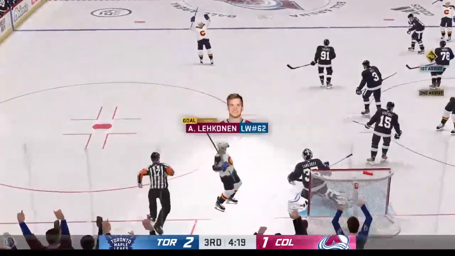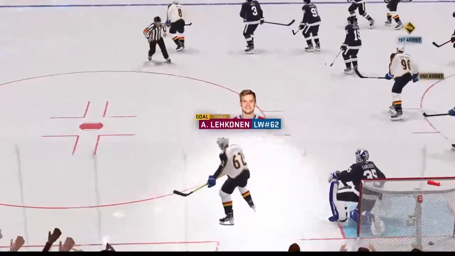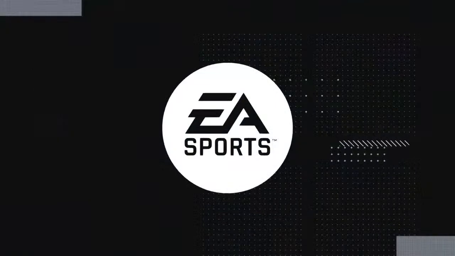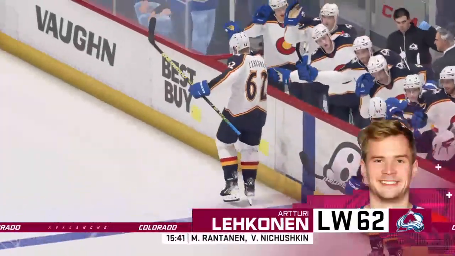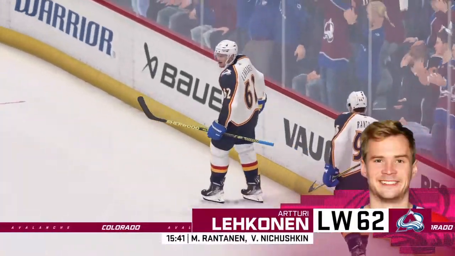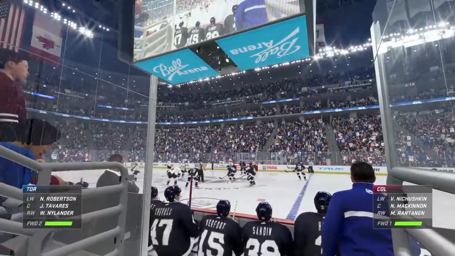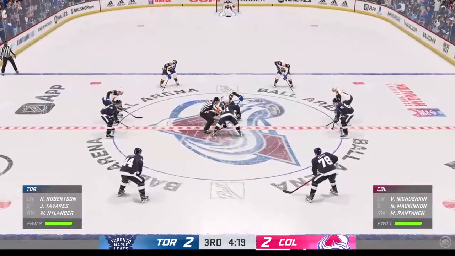And another, they score! They tie it late. Arturi Lehkonen. And is it on the power play? That's the question here, is it? Because they kept it in, and no, it is not. The power play came to an end seconds later. Or seconds before the puck was put in the net, so the Avalanche tie it with 4:19 left.